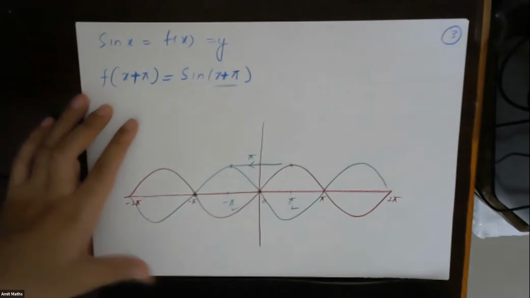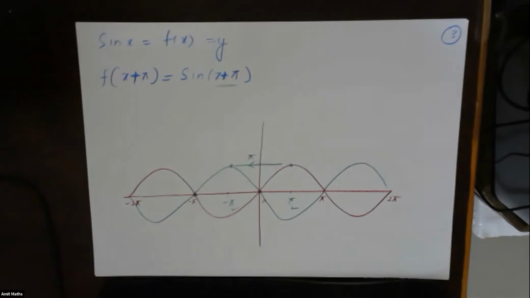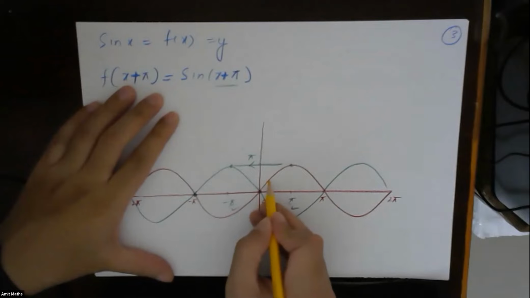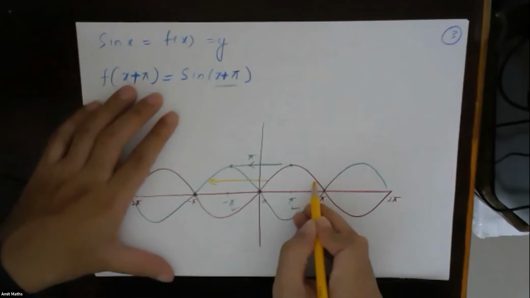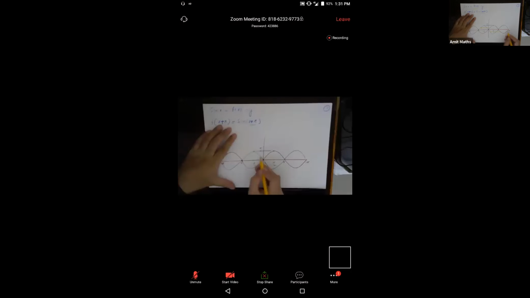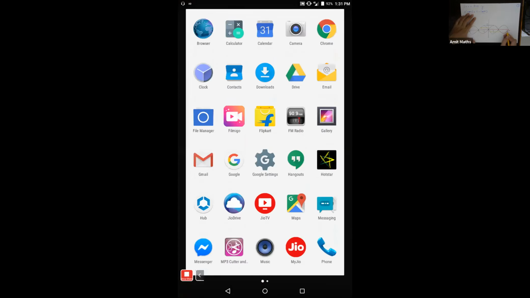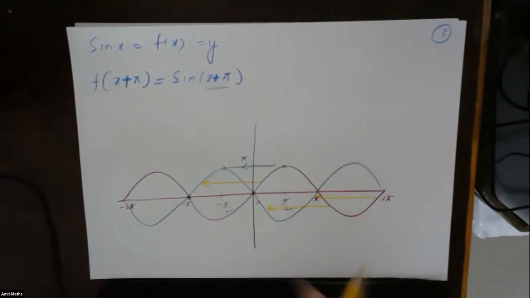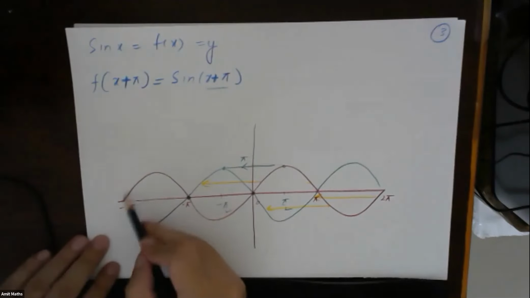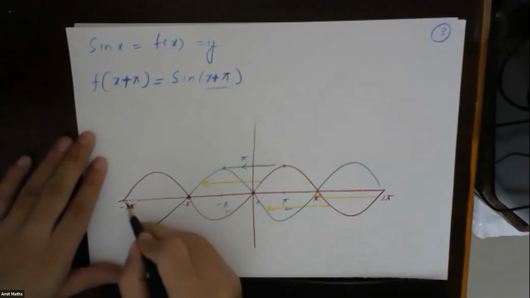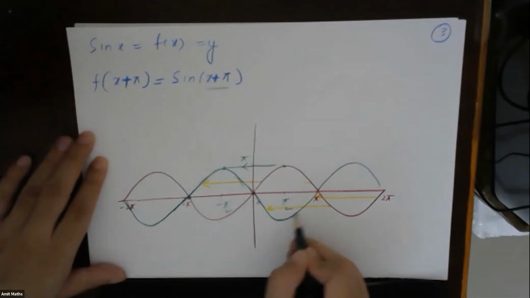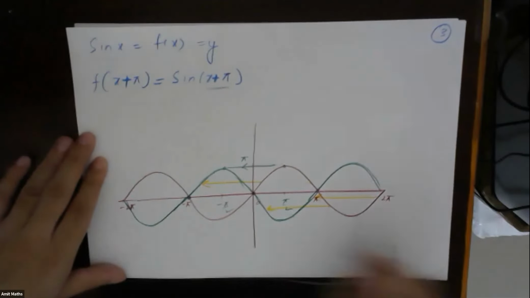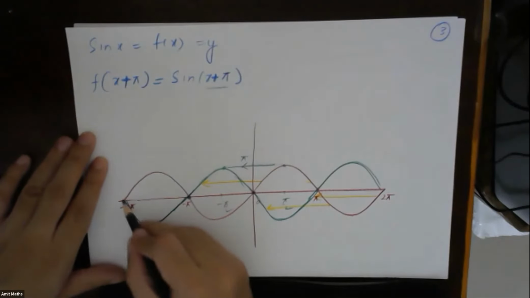Okay, I use a different marker. This point has moved again towards this side. How much? Pi. This point has moved this side. This point has moved this side. How much? By pi. This point has moved this side. How much? By pi. So that means the original function was this and the new transformed function was this. So this new function we are getting graphically.